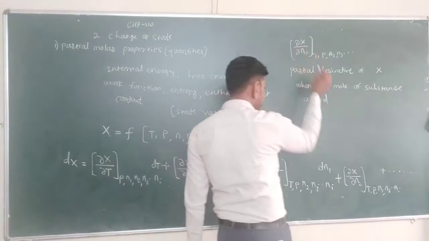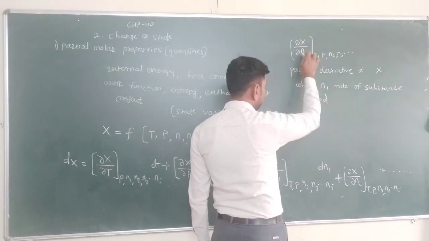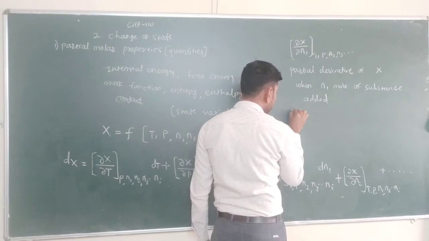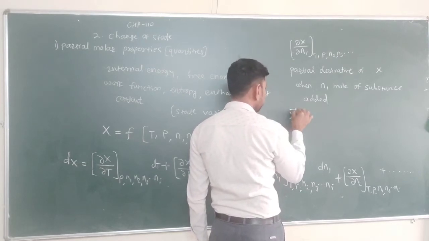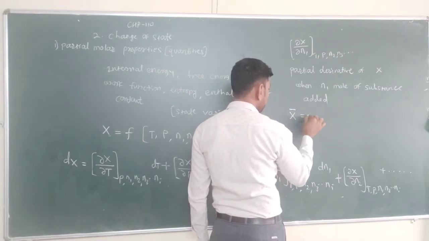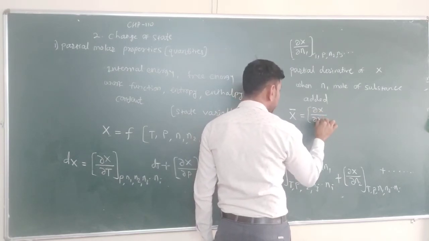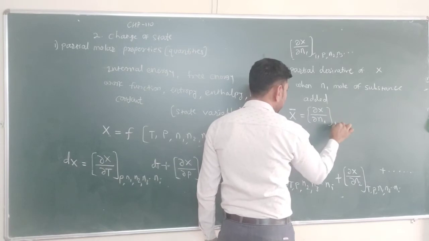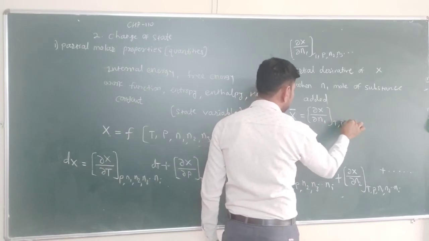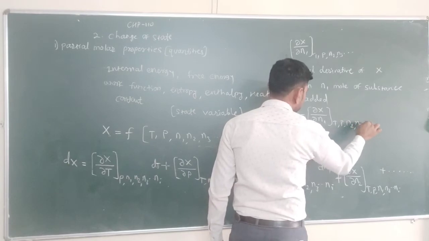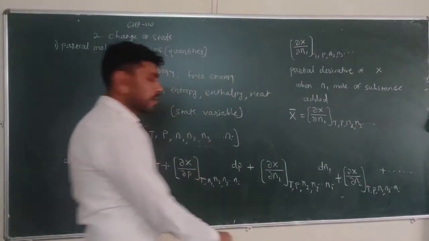It is indicated by symbols: property X is represented by X bar. So X bar is the partial molar property, delta X by delta N1 at constant temperature, pressure, N2, N3. In this way we can write.